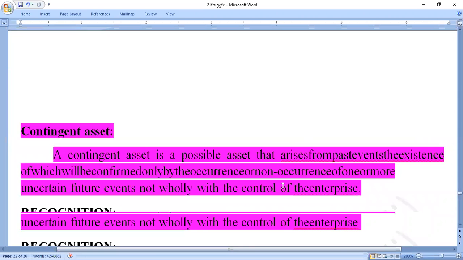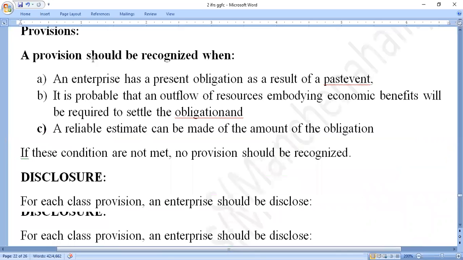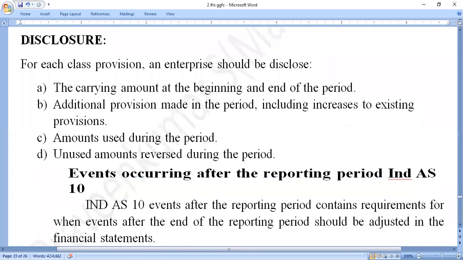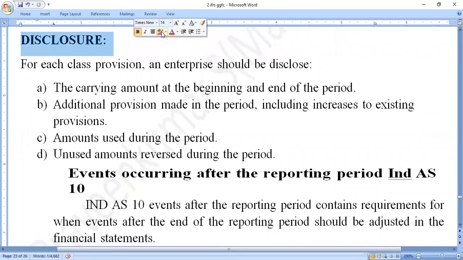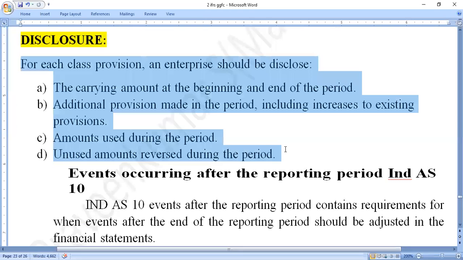Here the disclosures. After that, the next one is the disclosures. What are the disclosures we make here? The disclosure is a very important point. So what information should we disclose? The information for each class of provision of an enterprise should be disclosed.